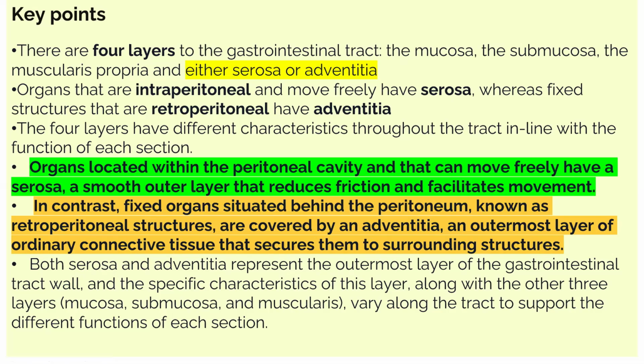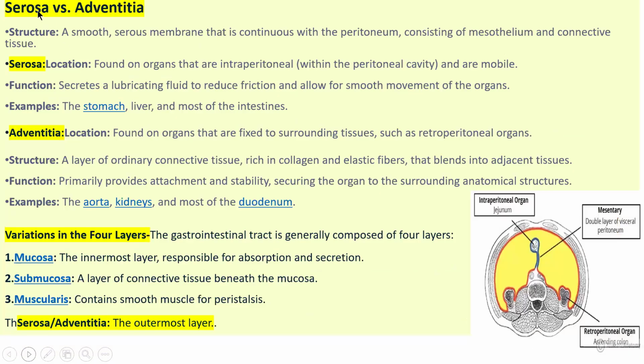Serosa is present in the case of intraperitoneal organs, which move freely. Adventitia is present in retroperitoneal, fixed organs. So the layers are mucosa, submucosa, muscularis, and serosa or adventitia, and they vary along the tract to support the different function of each section. Now, the difference between serosa versus adventitia.